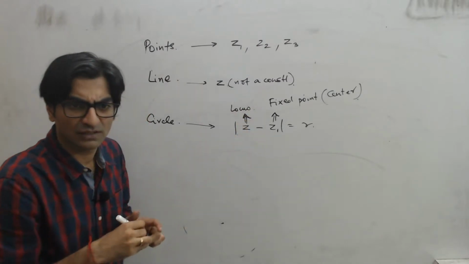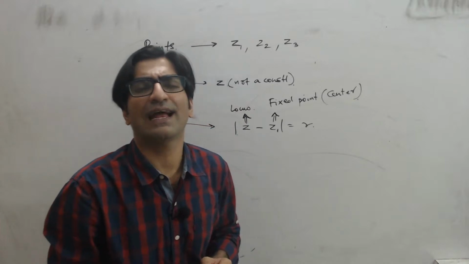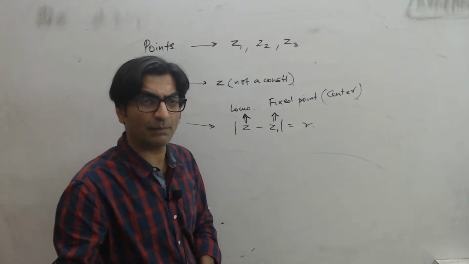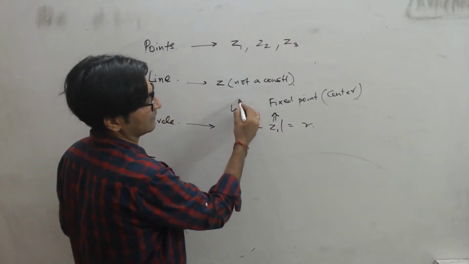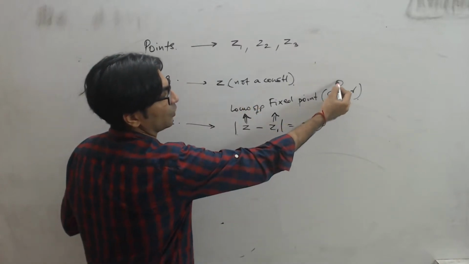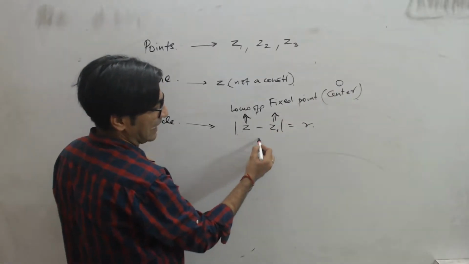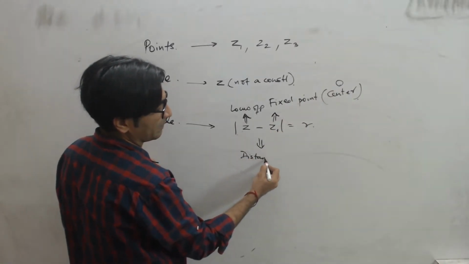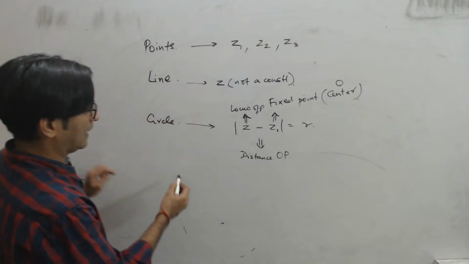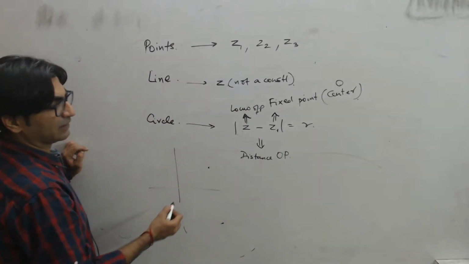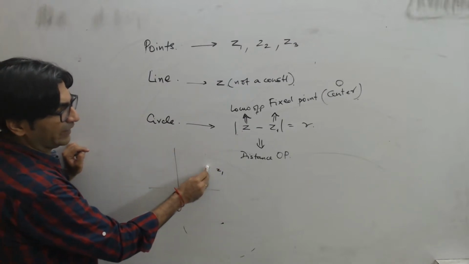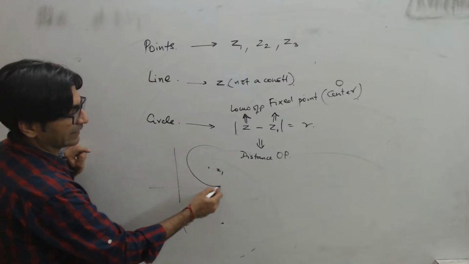If you guys understand locus, right? Z is the point of locus. Z can take infinite points on the plane, right? Why? Because what does mod Z minus Z1 represent? It represents, let's say this is the locus of P and this is the center O, right? Mod Z minus Z1 will actually be distance OP. And if that distance OP needs to be a constant R, how many points can you find like that? सोचो कि ये रहा एक point Z1, ठीक है, और इस Z1 से R units distance पे मुझे infinite points मिलेंगे ना ऐसे, तो वो circle बन जाता है.